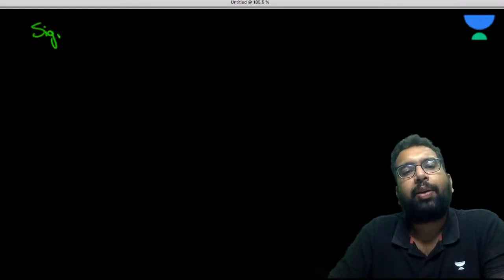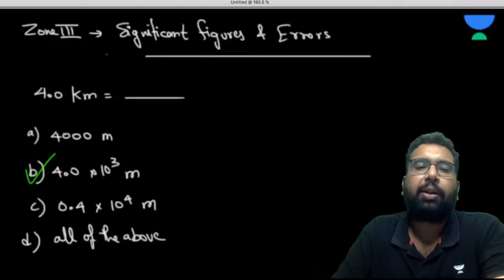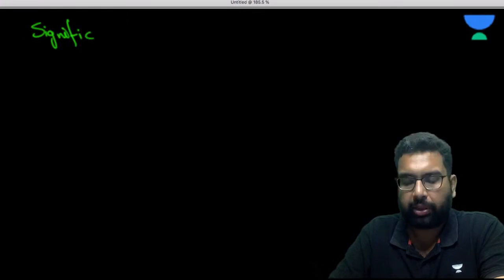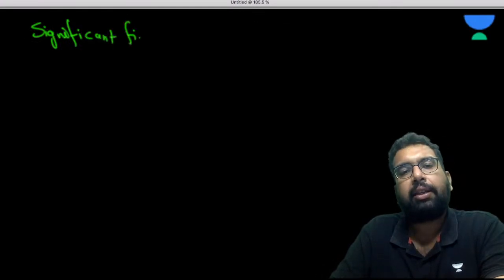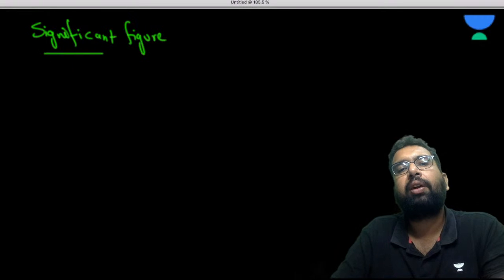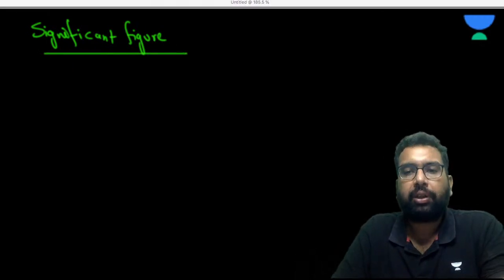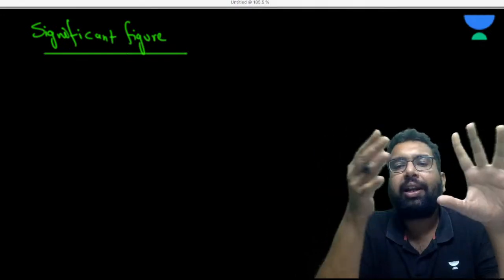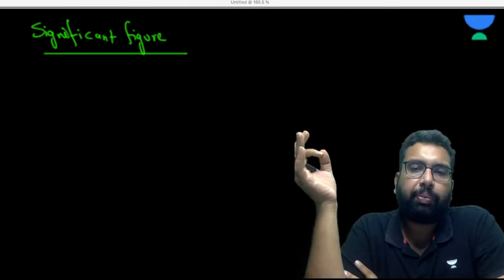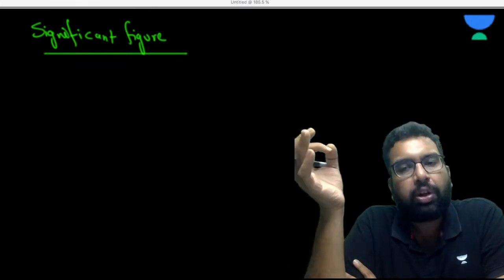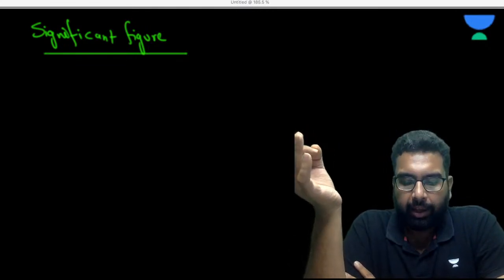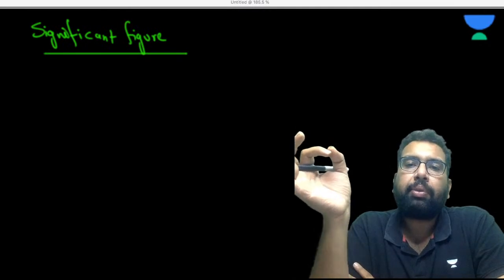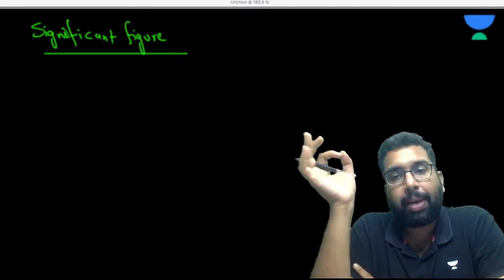Now, please observe. Many students get confused here; they think the answer should be all of the above, but it is not like that. What is the meaning of significant figure? Significant figures and errors are related to measurement. A physical quantity is something which can be measured by an instrument.